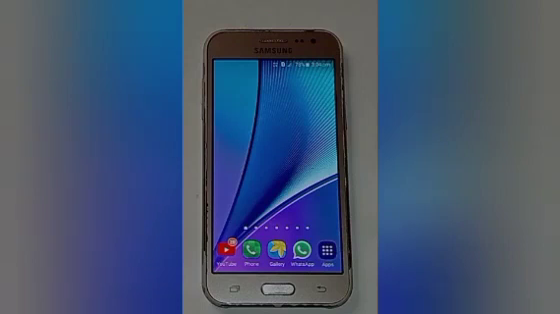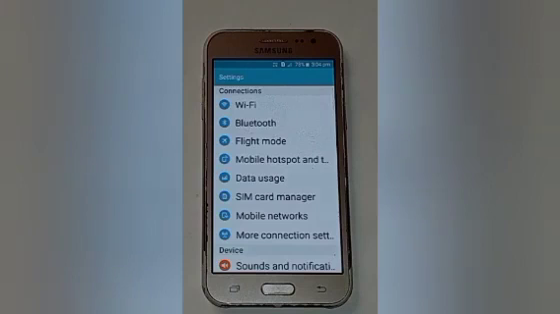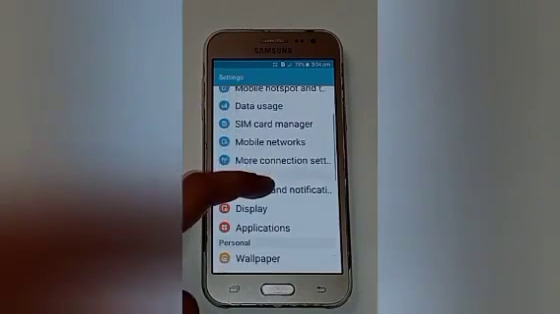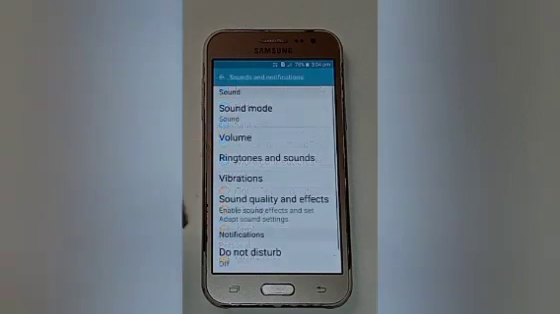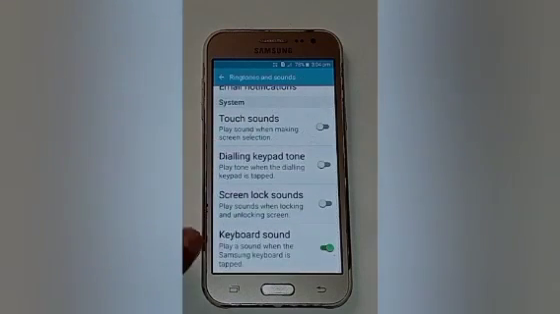Firstly, click on the settings icon. After that you will see many options here. Swipe up and click on Sounds and notifications. After that click on Ringtones and sounds. After that swipe up and here you will see keyboard sound is on. It means that it plays sound when the Samsung keyboard is tapped.